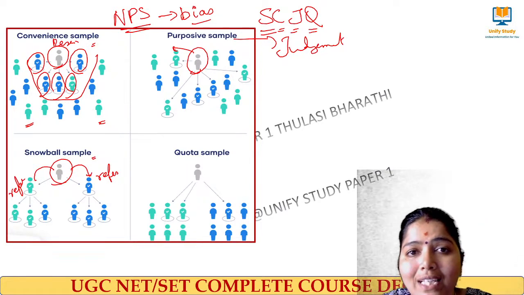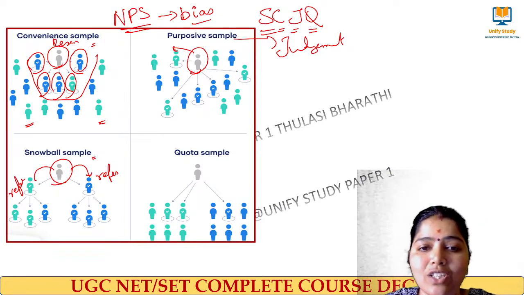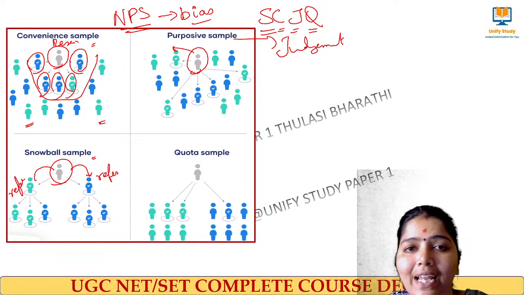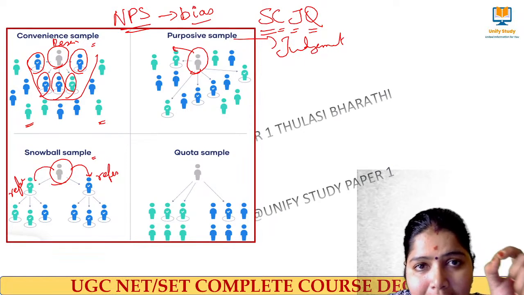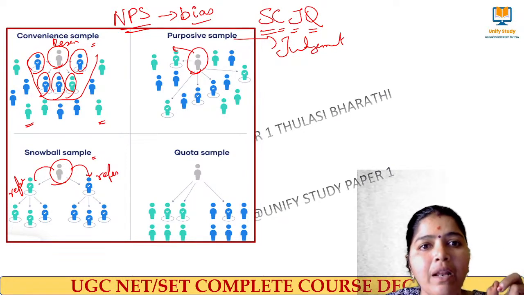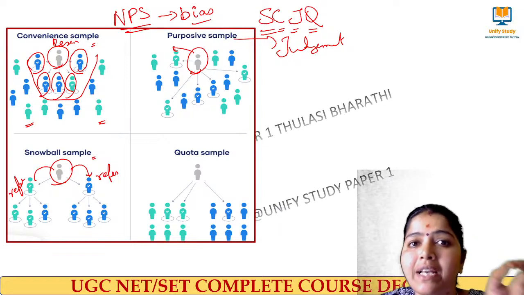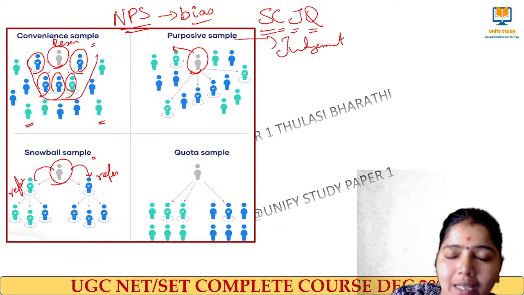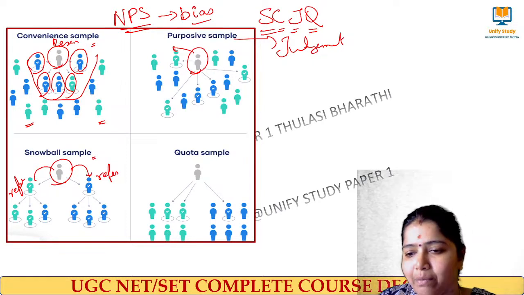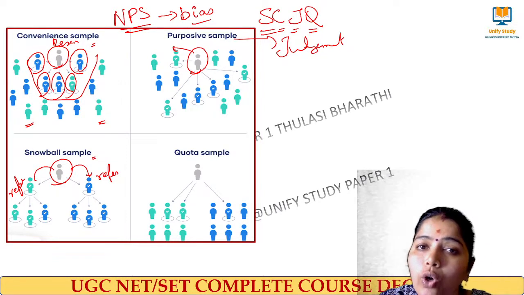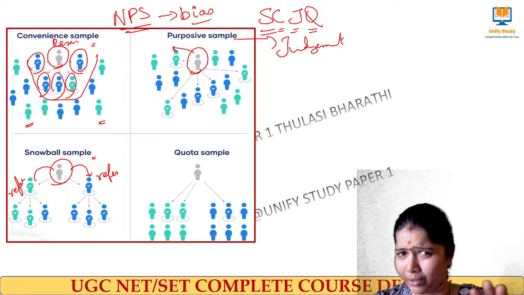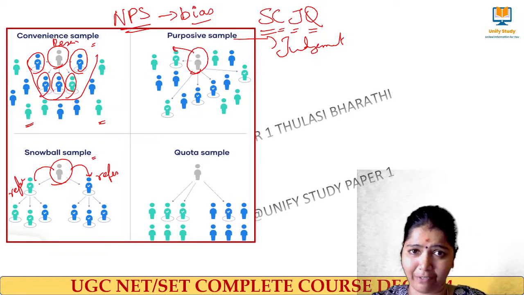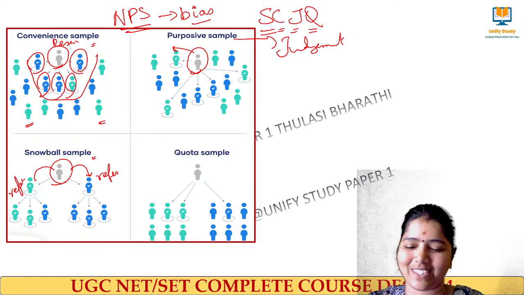Based on this quota they will be selected, and that is called the non-probability technique quota sampling, because the researcher takes participants based on some specific characteristics. Some kind of condition will be imposed, and then they will be selected, and that is called quota sampling. Very important basic samplings. Apart from that, new sampling is also there, we will be seeing.